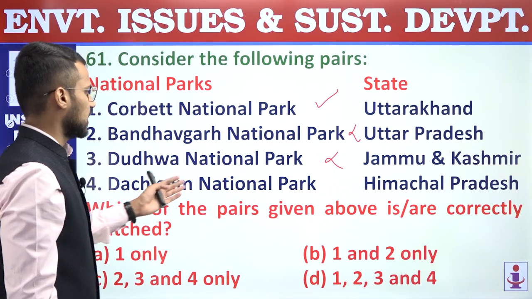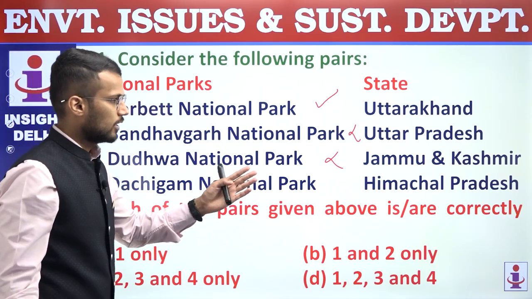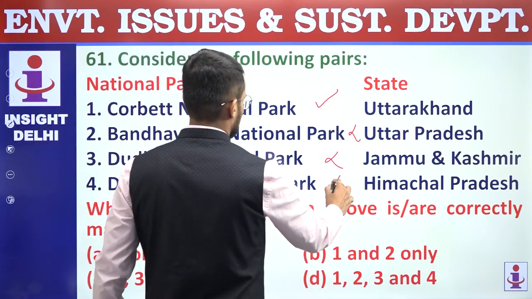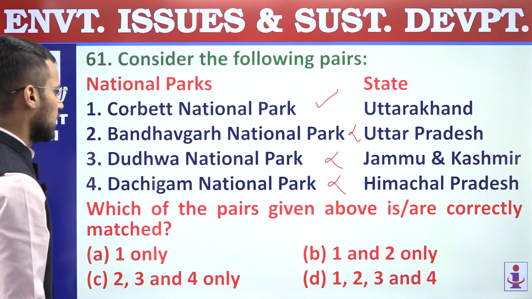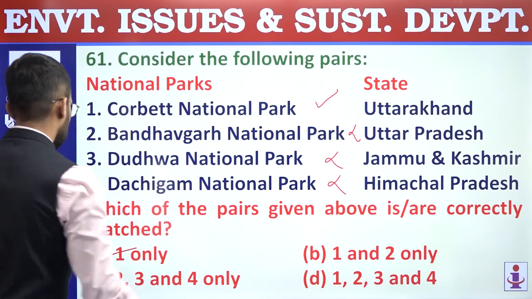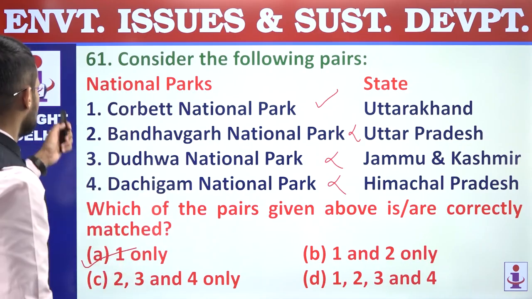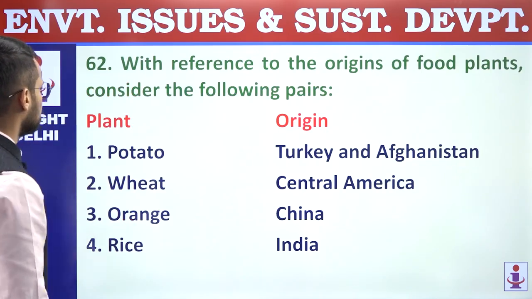Fourth is Dachigam National Park. It is matched with Himachal Pradesh, which is also incorrect. It is Jammu and Kashmir. Right, so only one pair is correctly matched, and that's why answer is A, only one. 61, answer is A.